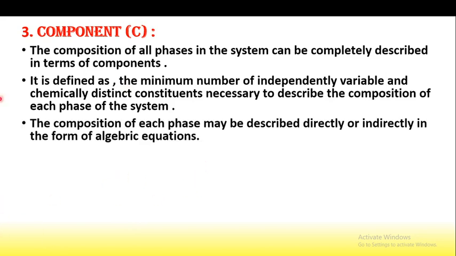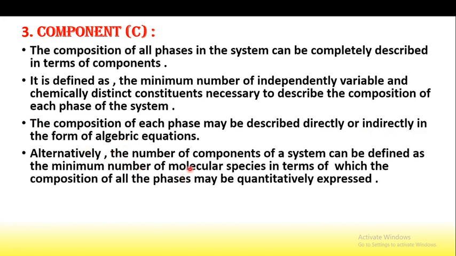So the composition of each phase may be described directly or indirectly in the form of algebraic equations. Alternatively, the number of components of a system can be defined as the minimum number of molecular species in terms of which the composition of all phases may be quantitatively expressed. Means what is the number of components? The minimum number of molecular species in terms of which the composition of all phases, it may be solid, liquid or gas, may be quantitatively expressed. That is called components.